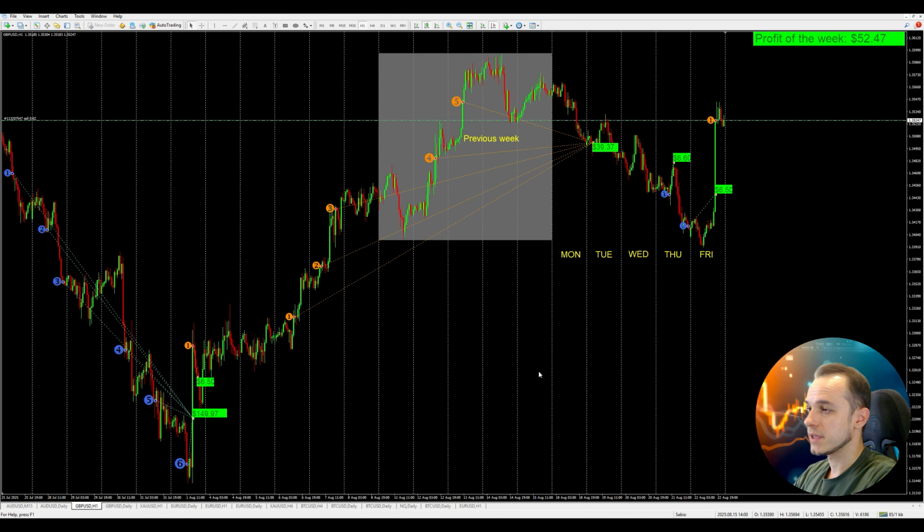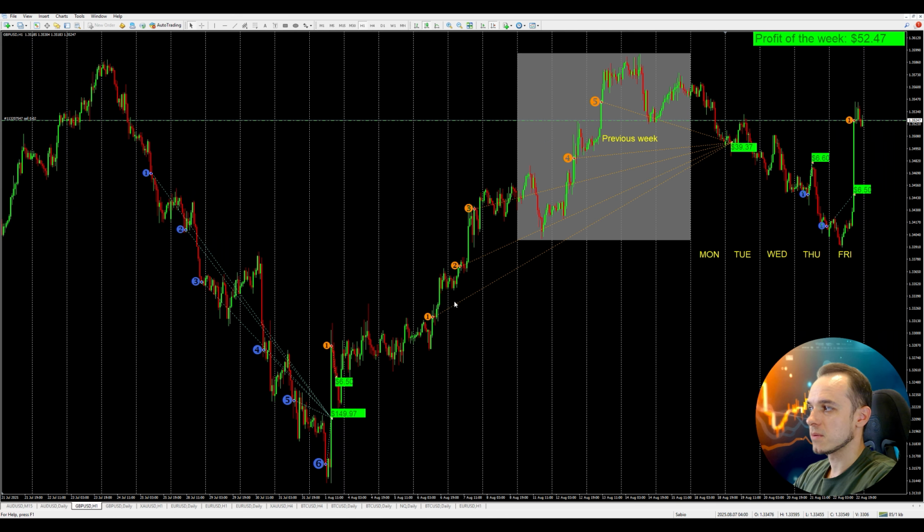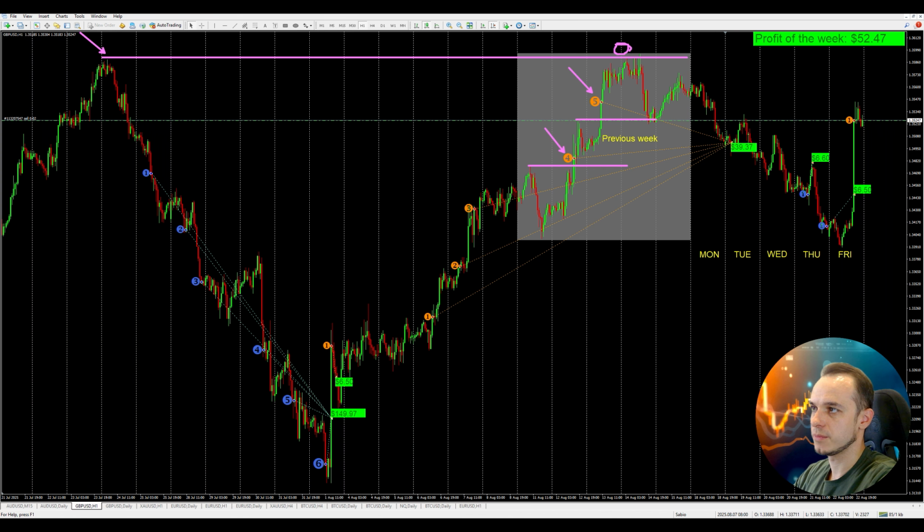And the next currency pair is GBP USD. Here you can see that the previous week we were gaining selling positions that we finally closed on Tuesday's correction, and then we started buying. Speaking about the trades we were gaining, everything is pretty simple. We had this local high, and after we broke it, we opened one selling trade, then we opened another selling trade after we broke the next local high. Then we didn't break through the previous local high, so that's why we were not opening any trades here, and on that Tuesday correction we closed all the trades with a profit.